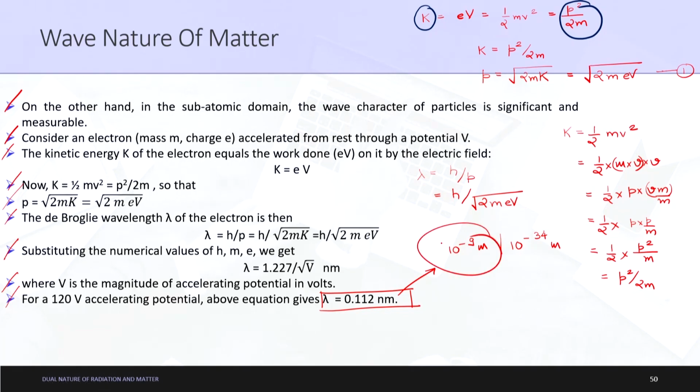This value can actually be calculated. That value cannot be calculated, as till the present era we do not have any substances which can measure a wavelength of 10^-34 meters. Hence, it is concluded that whether the particle is small or large, it has a wavelength. But a big particle has a very small wavelength which cannot be calculated, while a small particle has a wavelength which can be calculated.